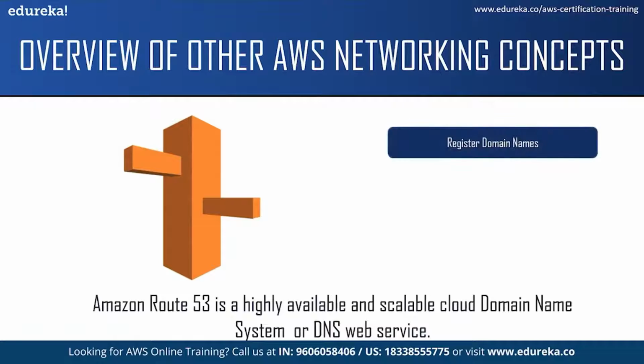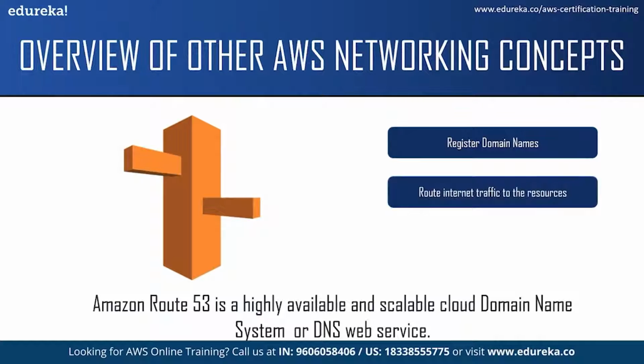First one is it registers your domain name. Every website needs a name, be it edureka.co or anything like facebook.com. So Route 53 lets you register a name for a website or web application, known as a domain name. The second function is it routes internet traffic to the resources for your domain. So when a user opens a web browser and enters your domain name or the subdomain name in the address bar, Route 53 helps connect the browser with your website or web application.